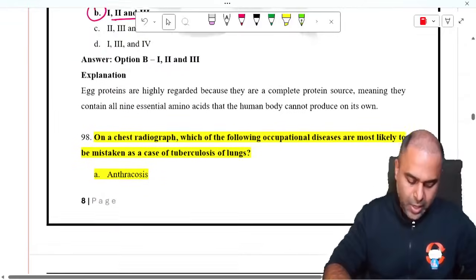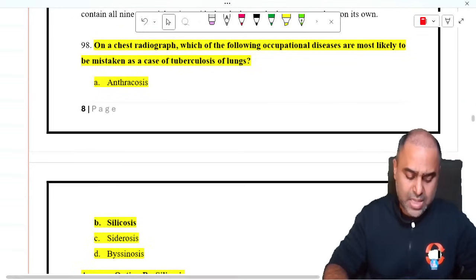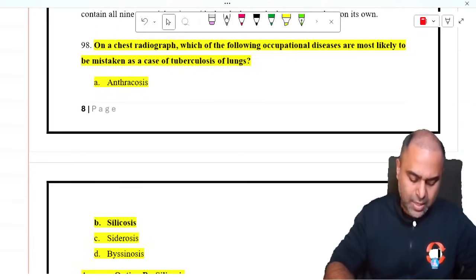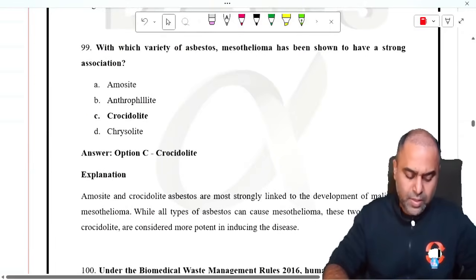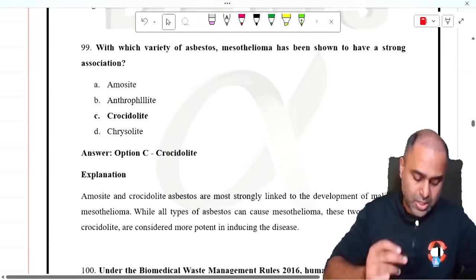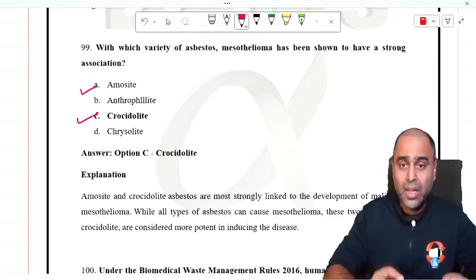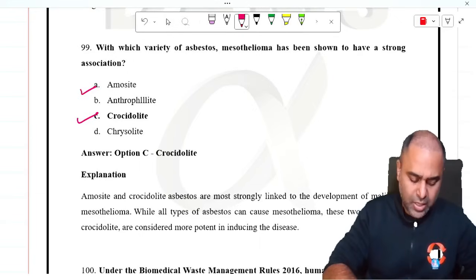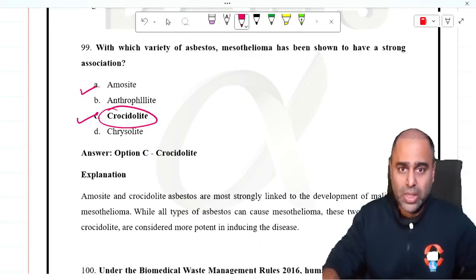Now again, this question is from radiology. Sumit sir will help you out. On a chest X-ray, which of the following occupational diseases is most likely to be mistaken for TB? The answer to this question was silicosis. We know silicotuberculosis is commonly seen. With which variety of asbestos has mesothelioma been shown to have a strong association? Guys, mesothelioma is seen with both amosite and crocidolite, but the higher association is with crocidolite. So crocidolite is mainly related to mesothelioma.